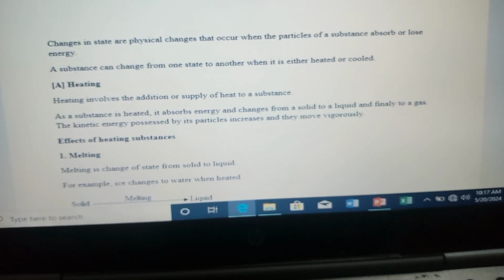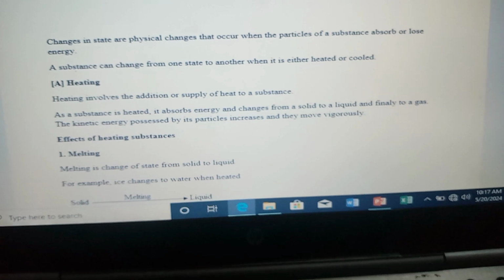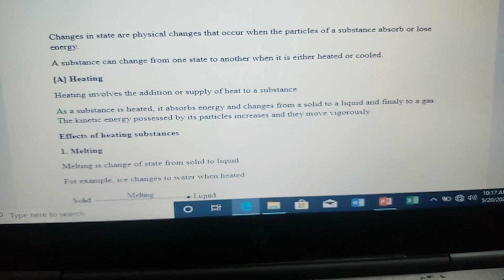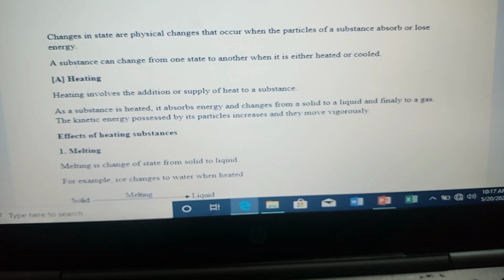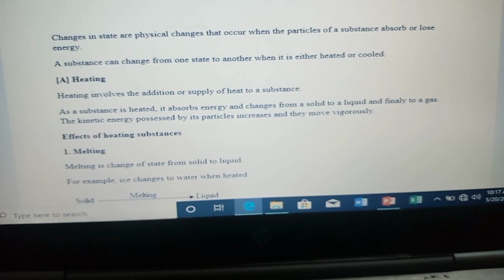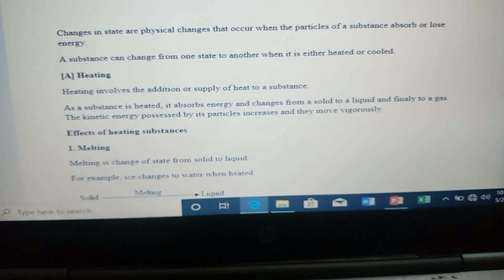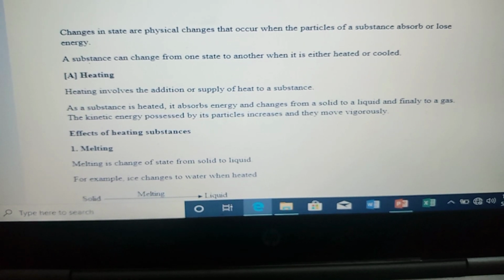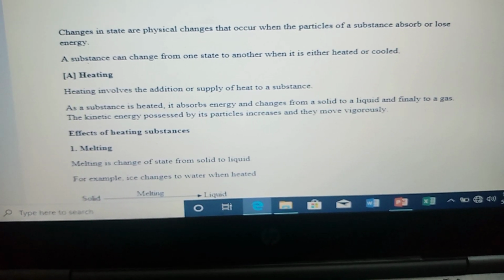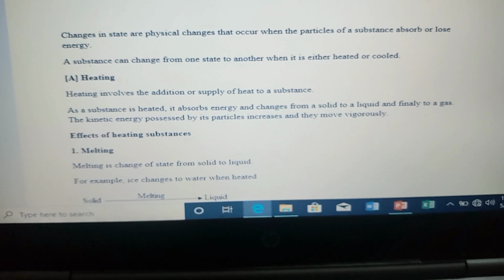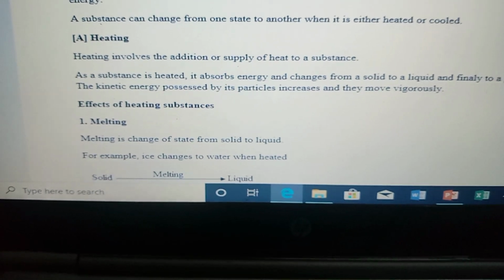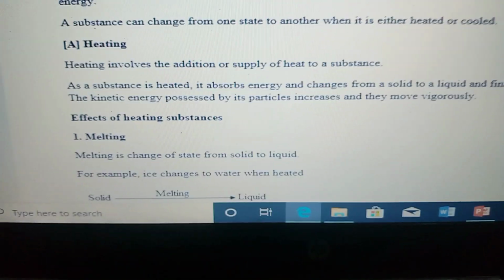So we have a heating curve and a cooling curve. When a substance is heated, it absorbs energy and changes from a solid to a liquid and finally to a gas. The kinetic energy possessed by its particles increases and they move vigorously. That is the effect of heating a substance. So what are some of the effects?